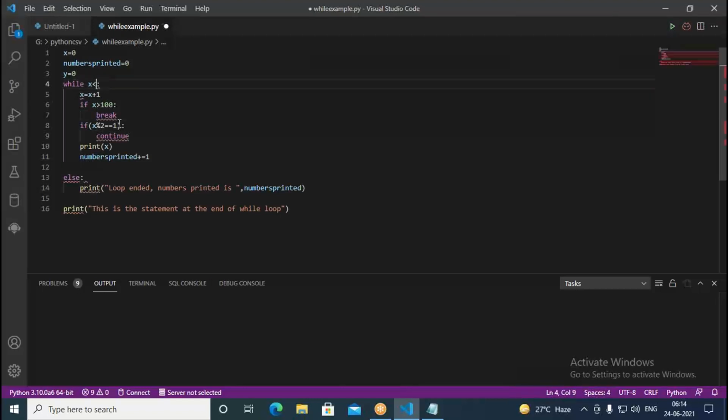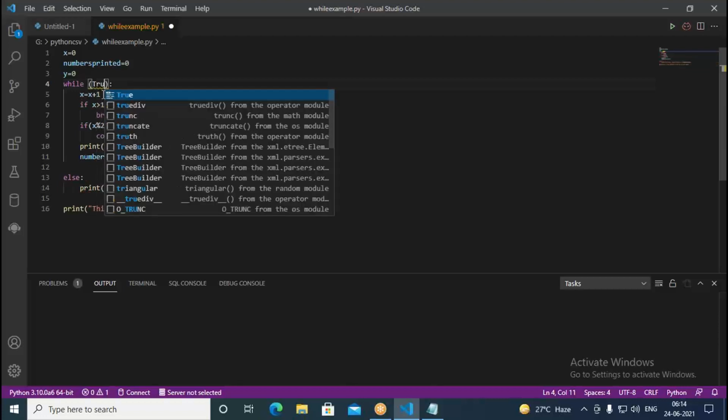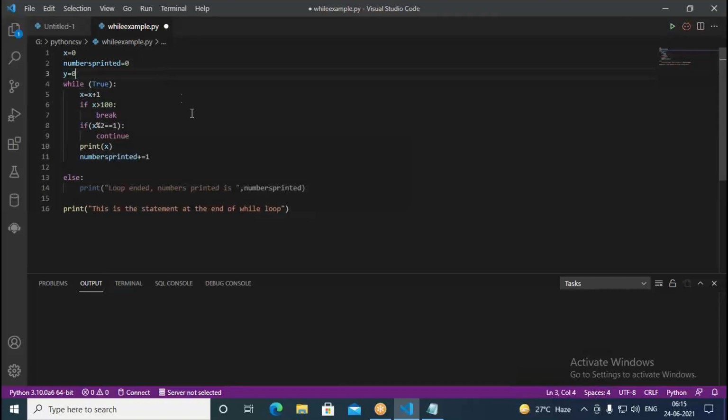But suppose we change the expression. Instead of using x less than 100, what do I put here? Just while True. If I put while True, the loop continues forever, because this is going to be true forever. Therefore, the loop continues, but we have to break the loop whenever x is greater than 100. When it is 101, we break it. That means we come out from the loop.